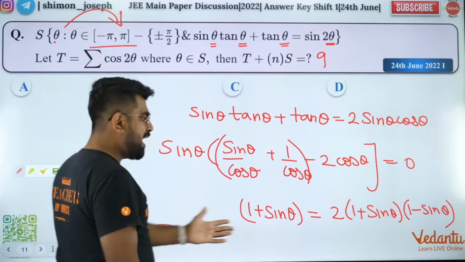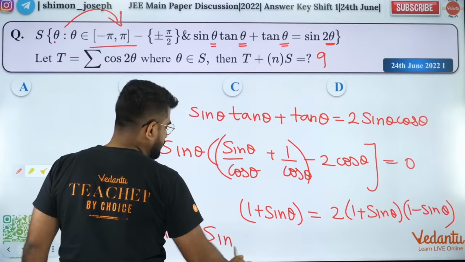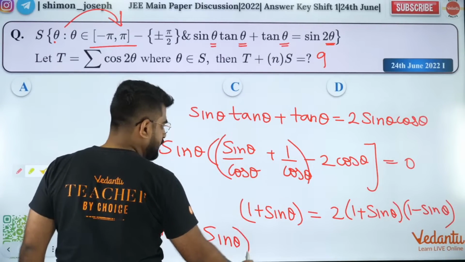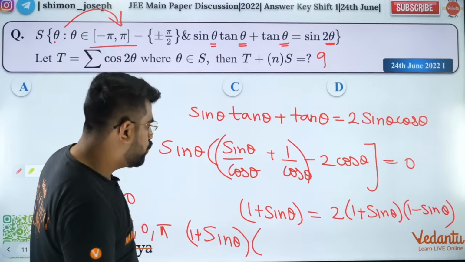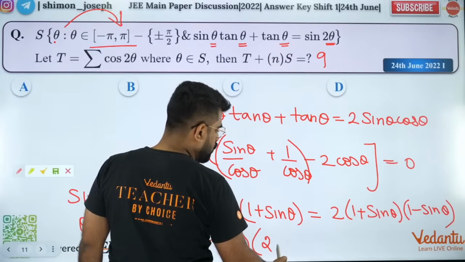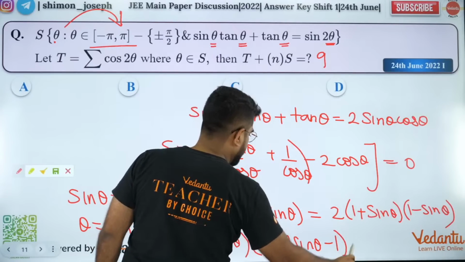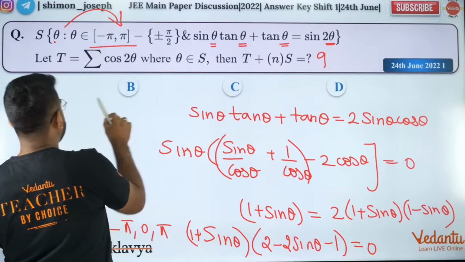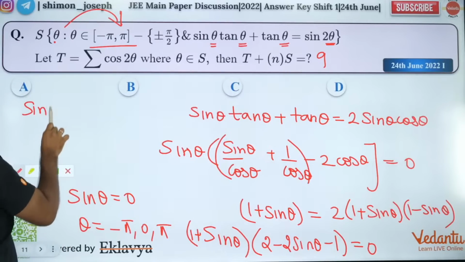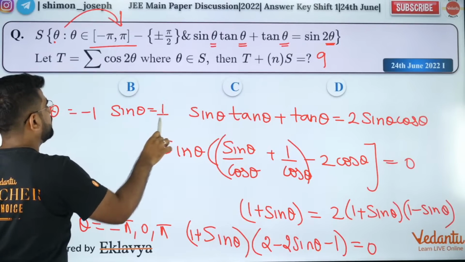Now, if I take them to one side and solve it, I will get (1 plus sin theta) into (2 minus 2 sin theta minus 1) is equal to 0. So I will get sin theta equal to minus 1 and sin theta equal to half.